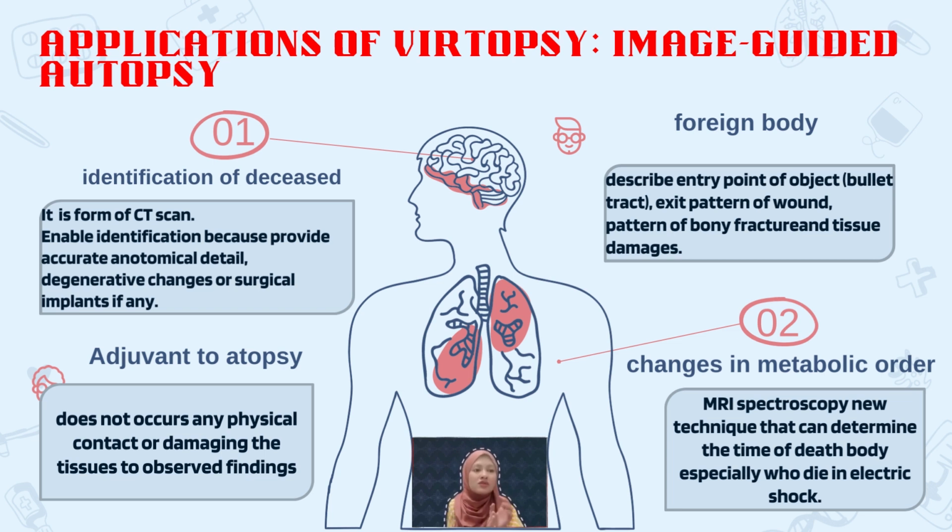Not only that, it also adjuvates autopsy, as it does not involve any physical contact or damage to the tissue to observe findings. It also shows changes in metabolic order. MRI spectroscopy is a new technique that can determine the time of death of a body, especially those who died from electric shock. And it allows comparison of data with antemortem records and forensic facial reconstructions. It can make detailed reconstructions that give more valuable information.